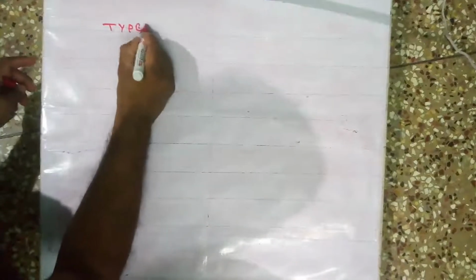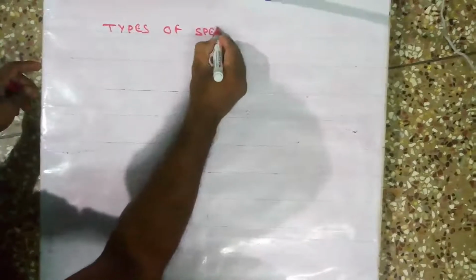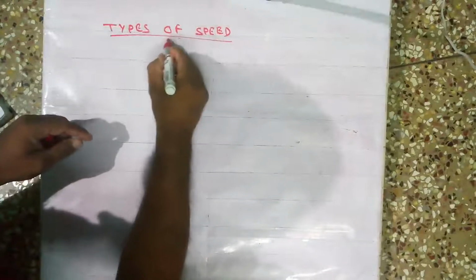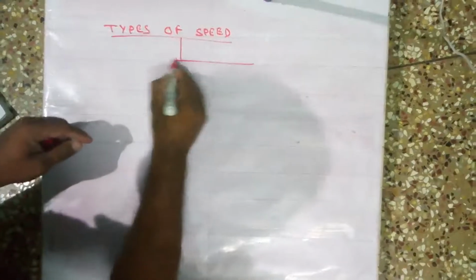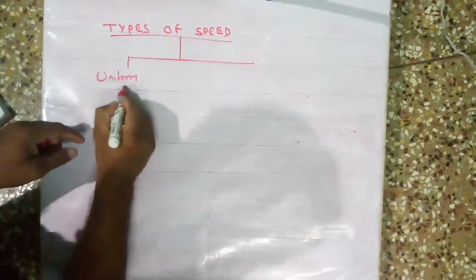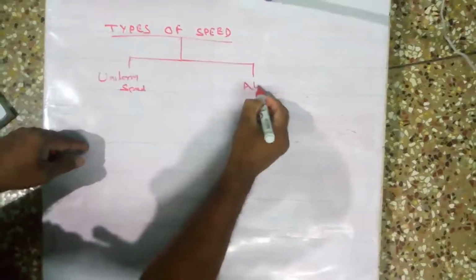Types of speed. Speed can be divided into two categories. One is uniform speed, the other is non-uniform speed.